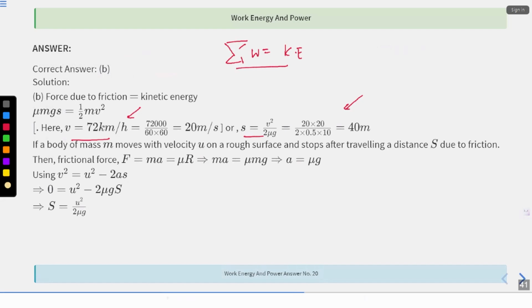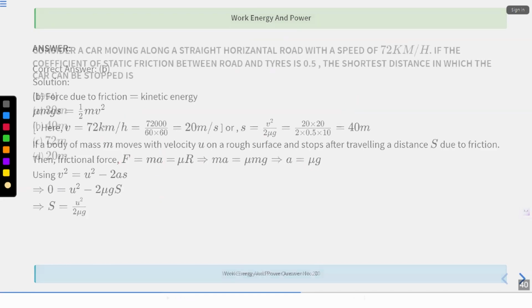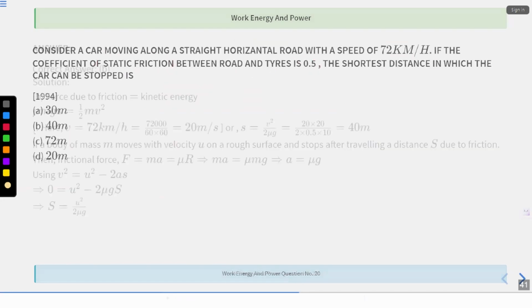Okay, if the body of mass m, then mass into acceleration is equals to mu into R. Acceleration is mu g. Using v square equals to u square minus 2as, you will be doing this. Why minus 2as? Because speed is reducing. Okay, fine. I hope this is clear. This is easy question, right? It's easy question. Fine. Understand that in this entire process, only one static friction was applied over here, right? Fine.